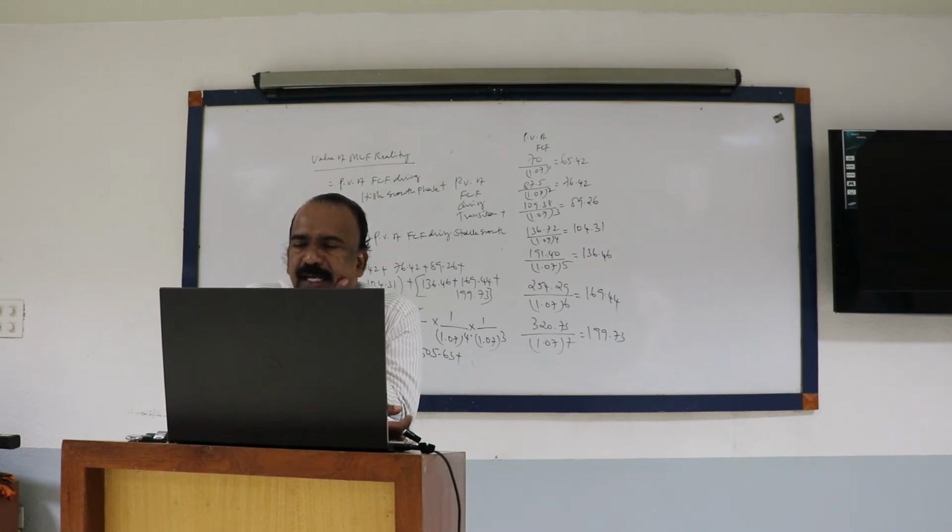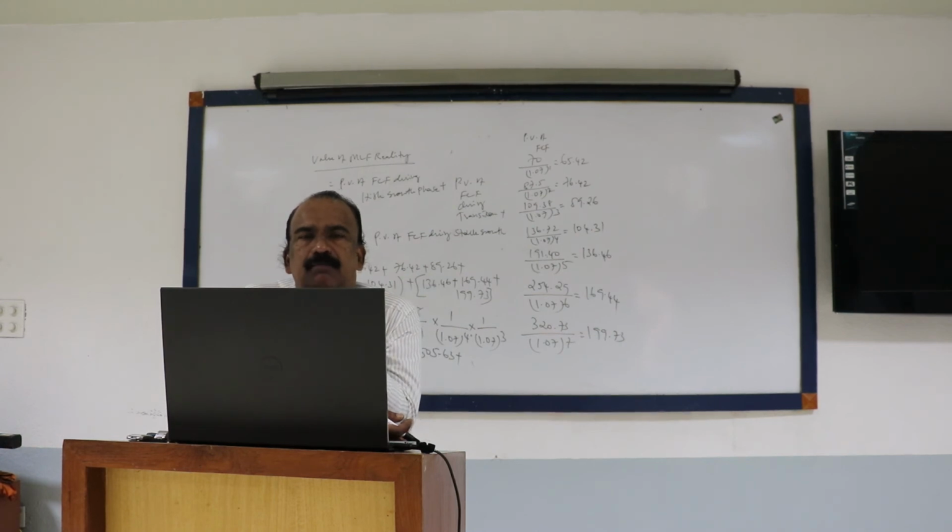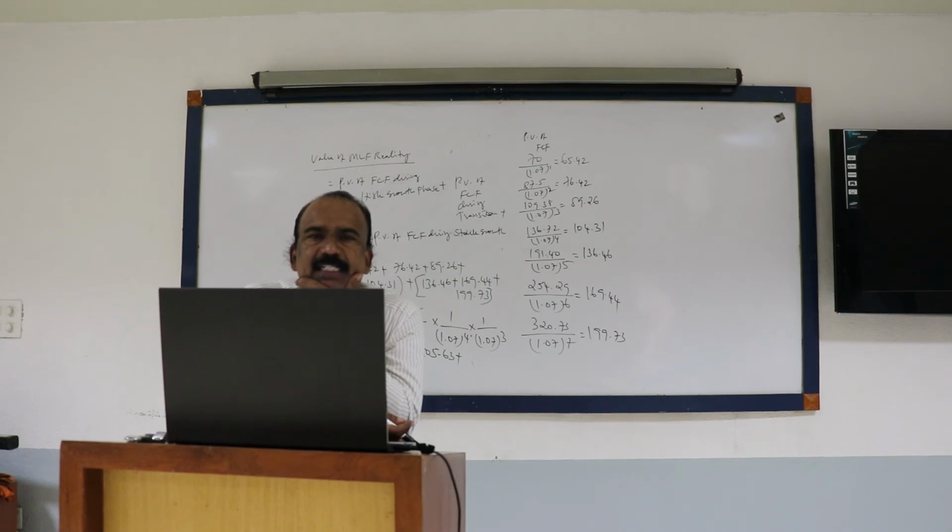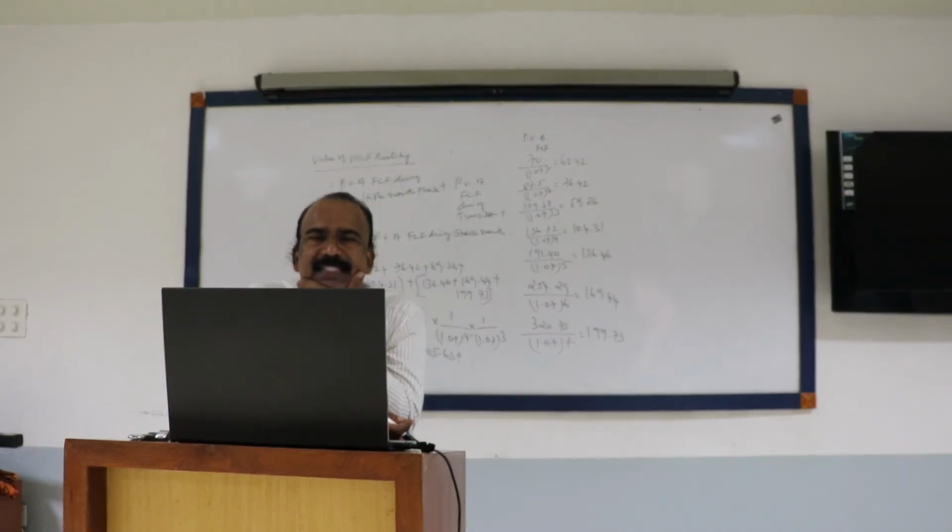Any clarification, anybody? Any doubt, anybody? Three-stage model, any doubt? So two-stage model and three-stage model are the same, but an additional stage is coming. Otherwise, the calculation part remains the same.